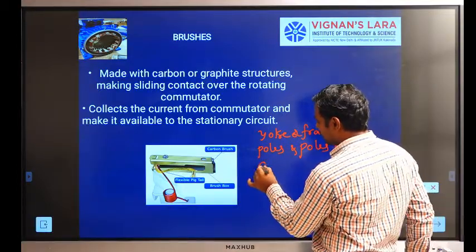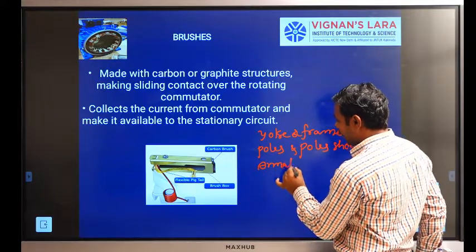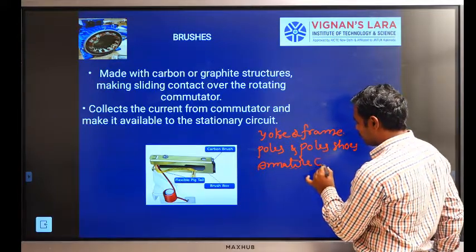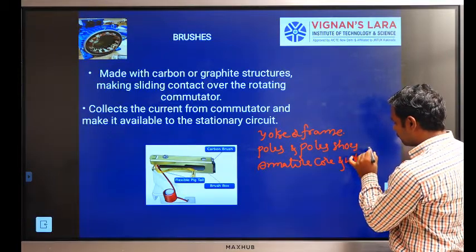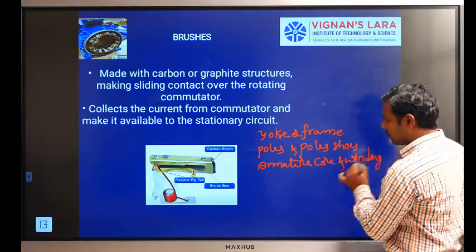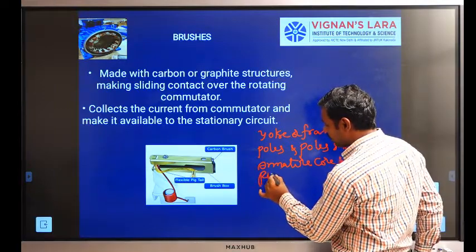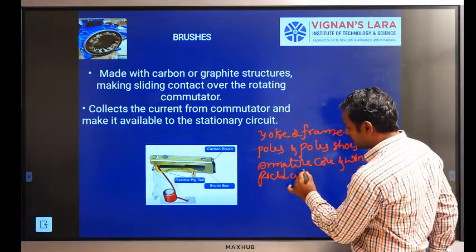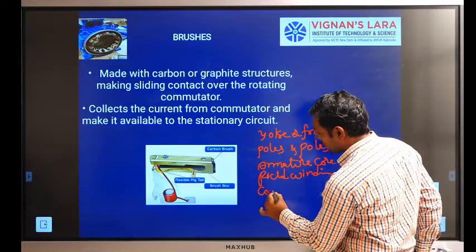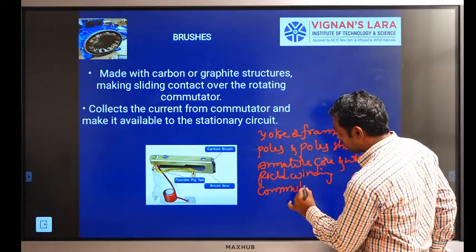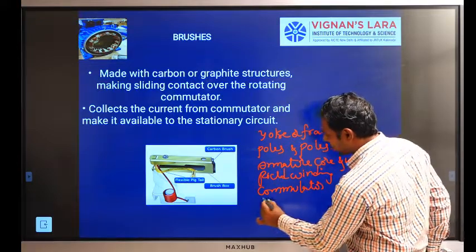The third is the armature core, and the fourth is the armature winding. The fifth is the field winding. The sixth is the commutator. And the last one is the brushes.